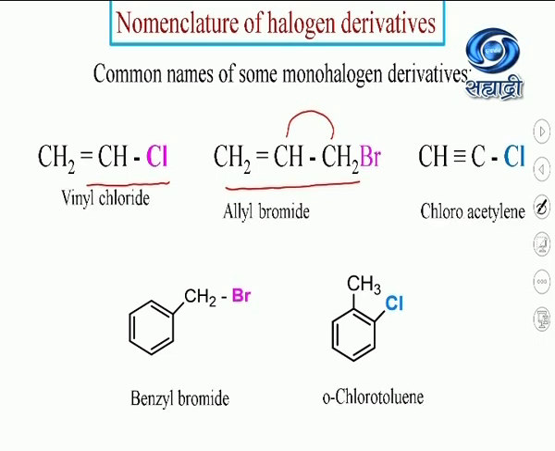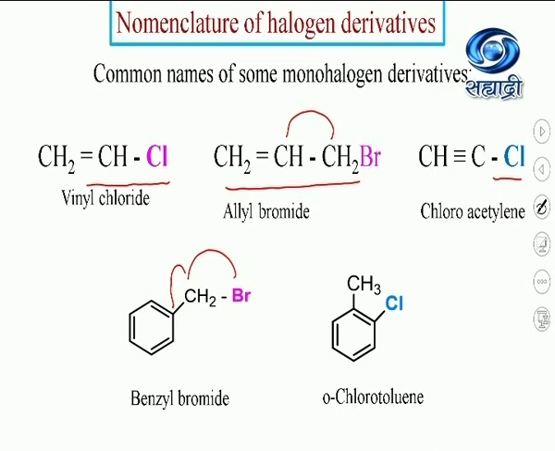Next one is a derivative of acetylene. One of the hydrogens of acetylene is replaced by halogen, chlorine. So it becomes chloroacetylene. Then is benzyl bromide. Halogen atom is bonded to an sp3 hybridized carbon, which in turn is bonded to sp2 hybridized carbon atom of the aromatic ring.